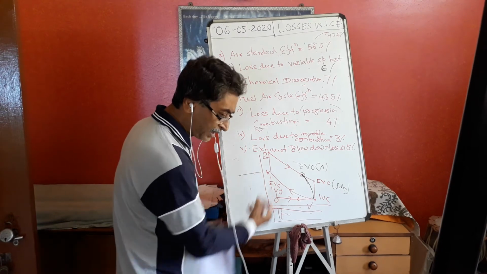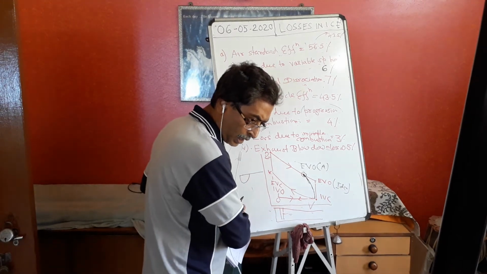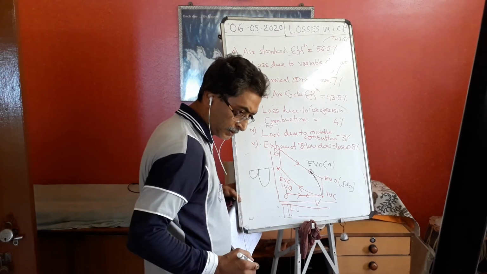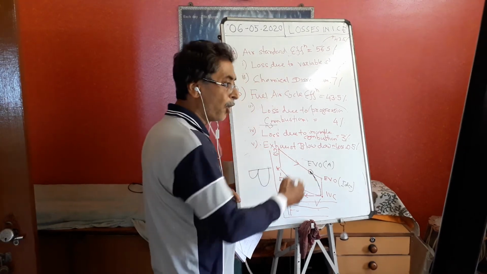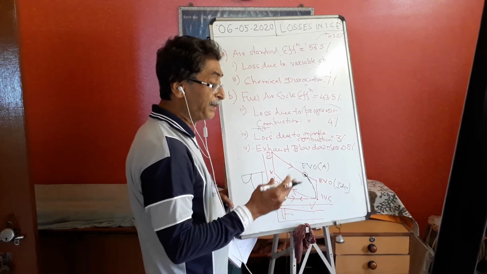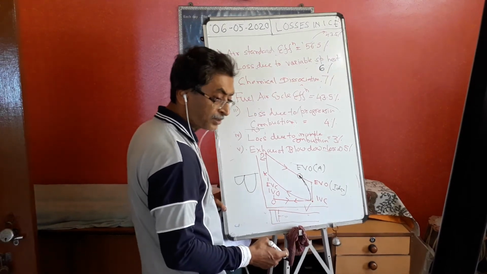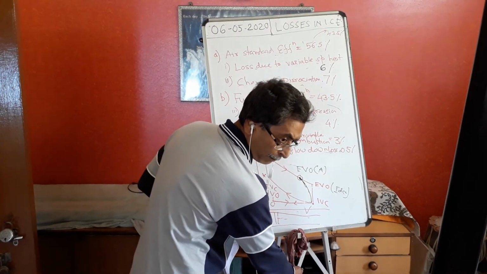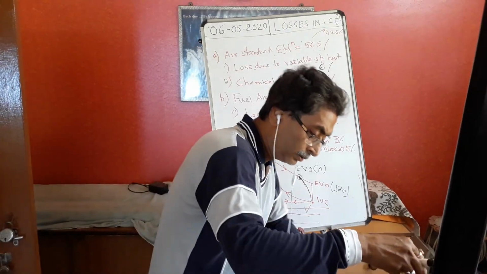So I know during the suction stroke I need some power. During the compression I need power. And during the expansion I will produce the power. And during the exhaust also I have to consume power. So that means the 3 strokes, suction stroke, compression stroke and exhaust stroke, all 3 consume the power. Then we get the power.